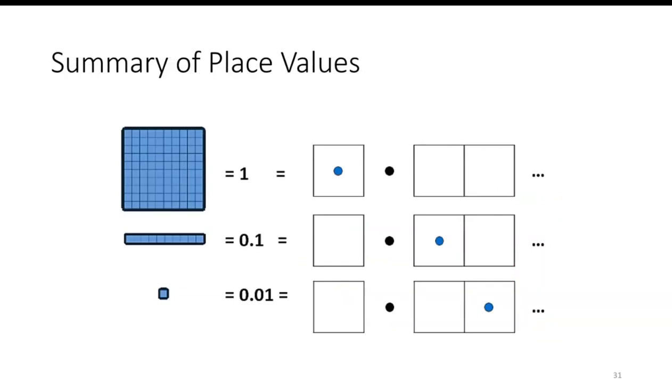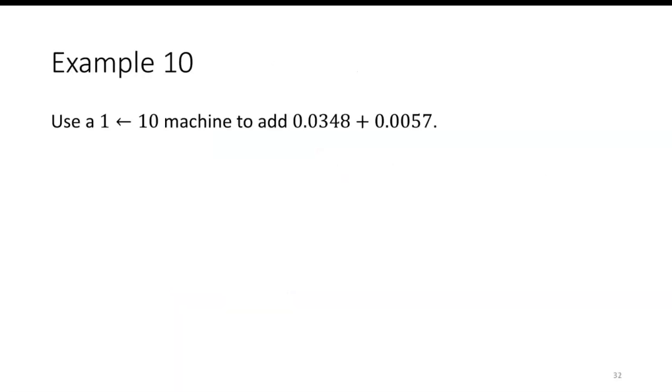So just kind of a summary. There are a lot of ways we can define our 1 with base 10 blocks, but we can also define it as 1 dot in the ones place for exploding dots. 1/10 is 1 dot to the place to the right, 1/100th is 1 dot another place to the right, and so on. So let's use a 10-1 machine to add 348 10,000ths with 57 10,000ths.